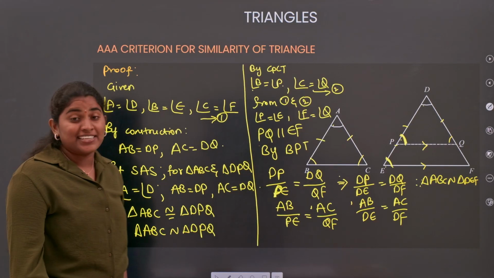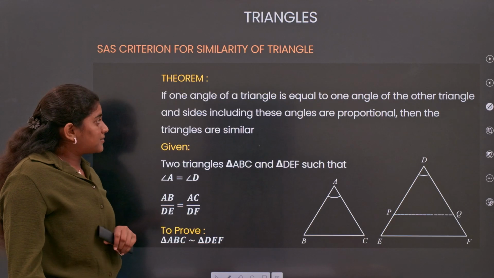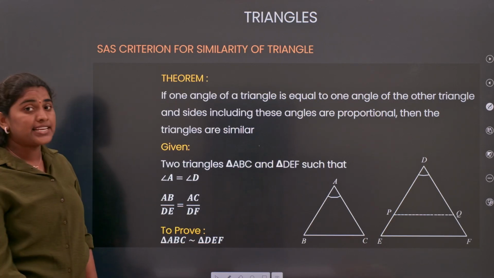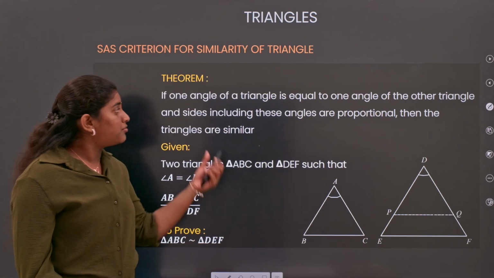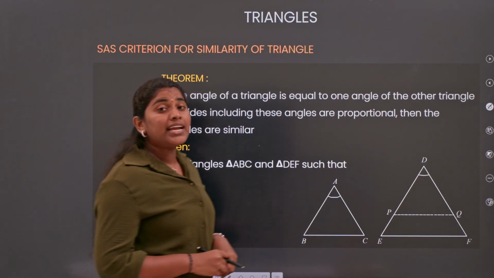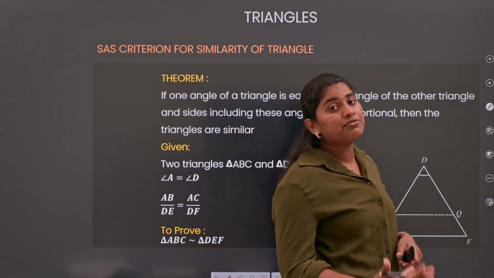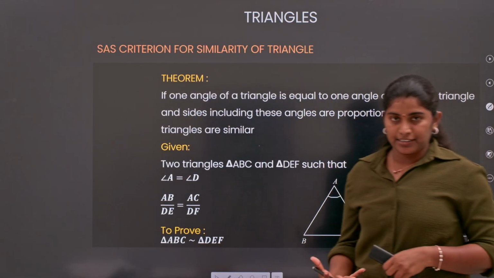Yes, that's so nice. Now let's go to the next. Moving on is the SAS criterion for similarity of triangles. The name itself says side angle side.